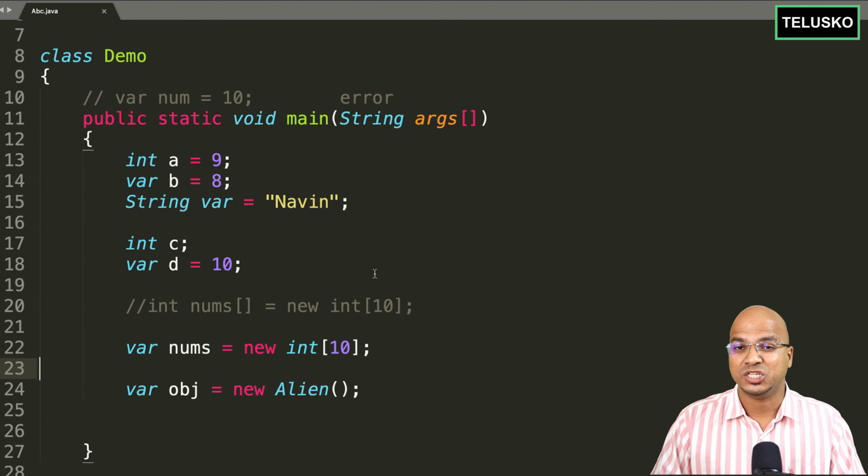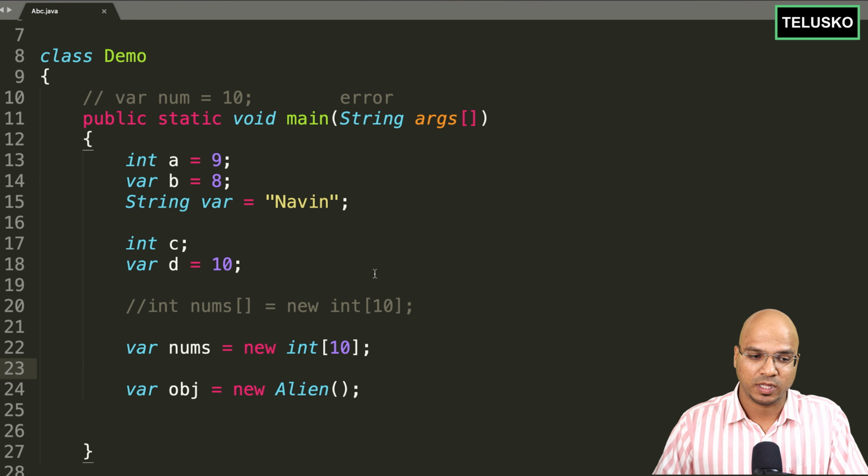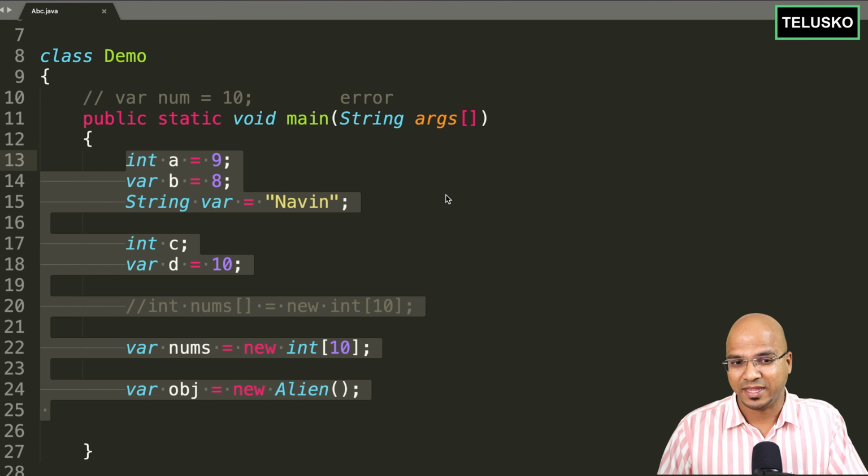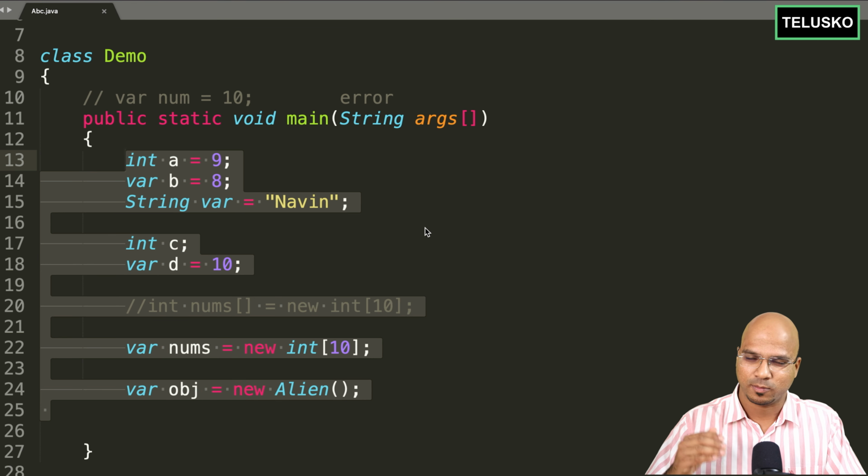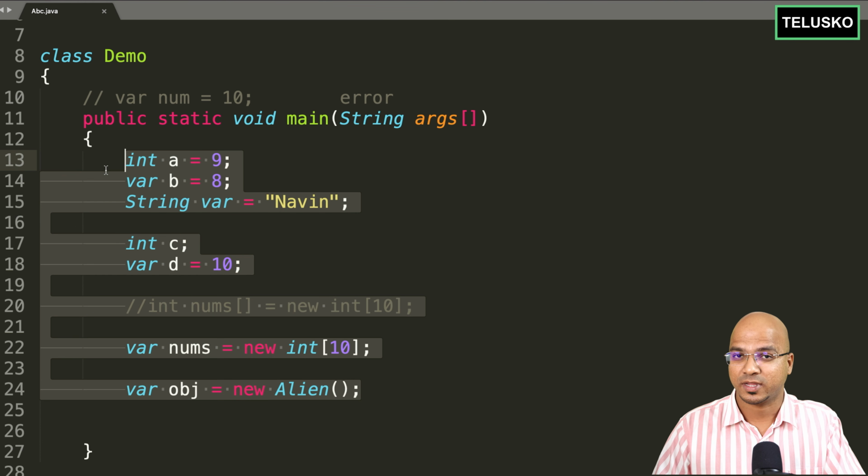Again, it was introduced in Java 10. So if you are doing this coding with any version below 10, it will give you error. This will not work. So make sure that you have JDK 10 or more installed. In this machine, I have JDK 17 and it is working perfectly. So that's about the local variable type inference.